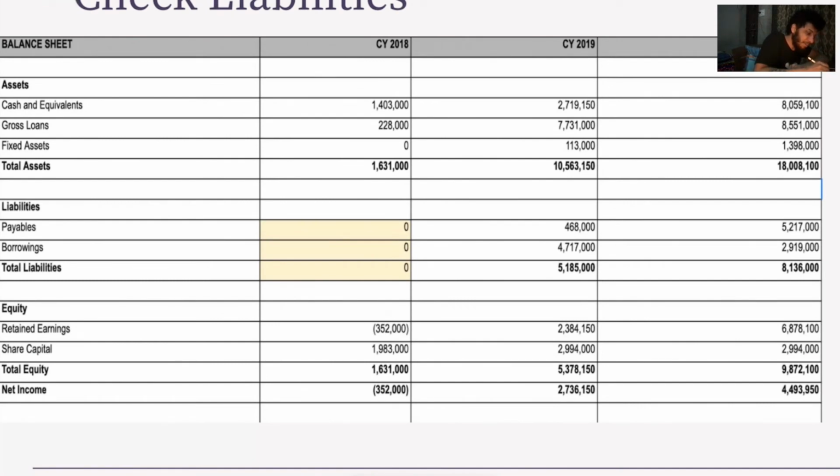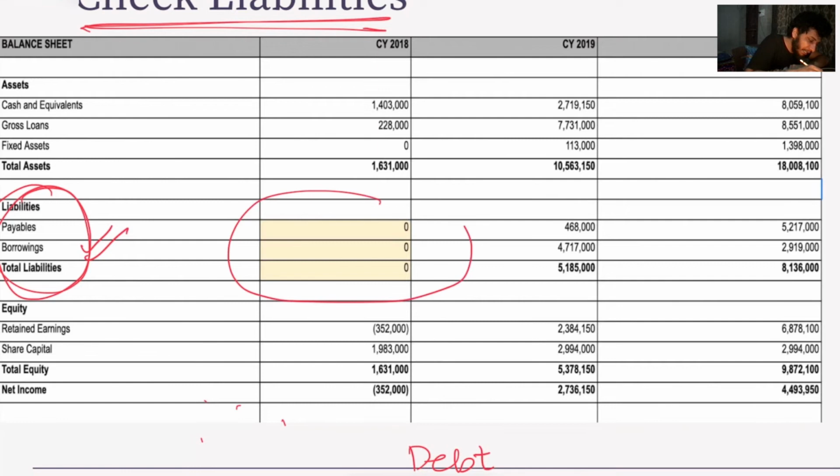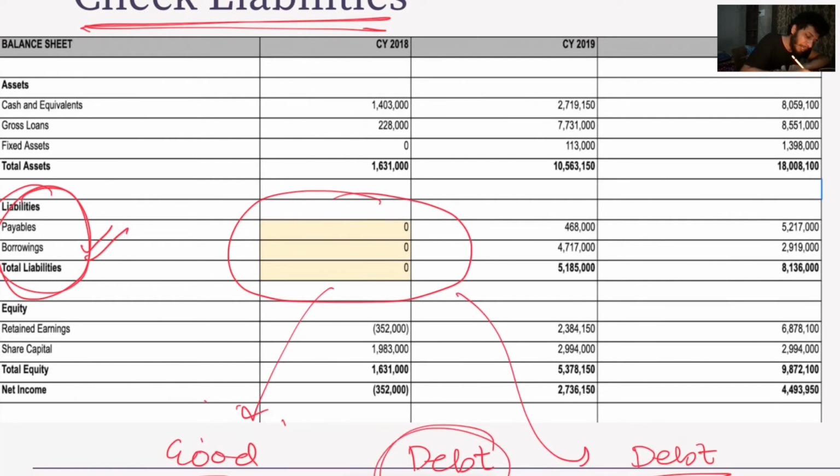Last is check for liabilities. We usually check for long term liabilities. So, long term debt is bad. If you see a company has paid most of its debt in its starting years, like 1 to 4 years, then this company is considered good for investment because it has paid most of its long term debt.